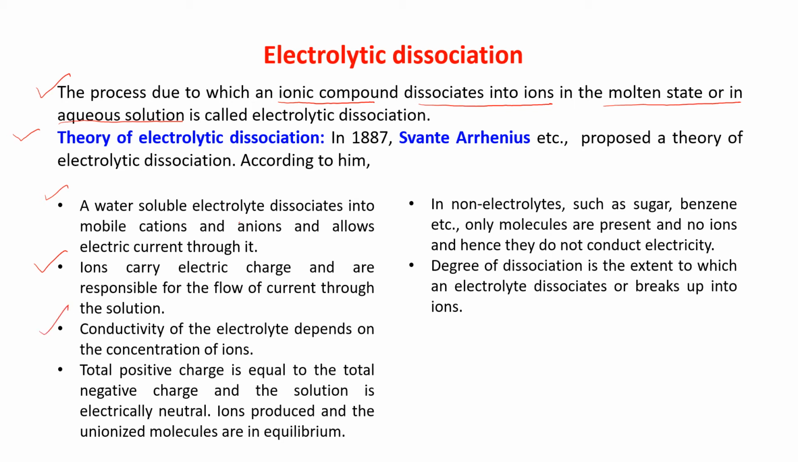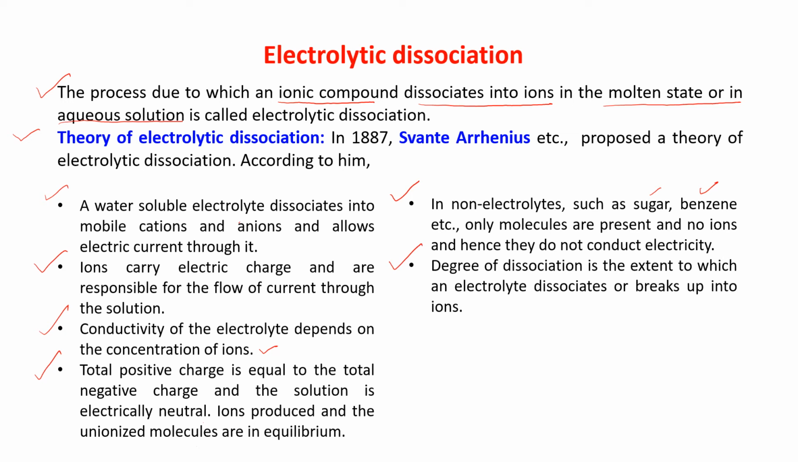Third, conductivity of the electrolyte depends on the concentration of ions. Number 4, total positive charge is equal to the total negative charge and the solution is electrically neutral. Ions produced and the unionized molecules are in equilibrium. Next one, in non-electrolytes such as sugar, benzene, etc., only molecules are present and no ions, and hence they do not conduct electricity.